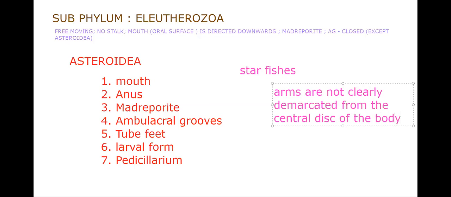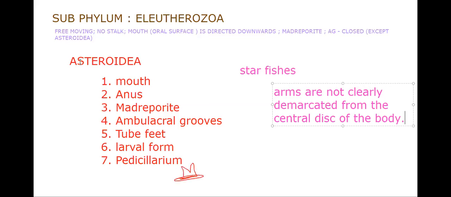So I request all of you to take a screenshot of these 7 points, to find out in all the coming classes: Asteroidea, Ophiuroidea, Echinoidea, and Holothuroidea. About pedicellariae, two-jawed pedicellariae are present here.